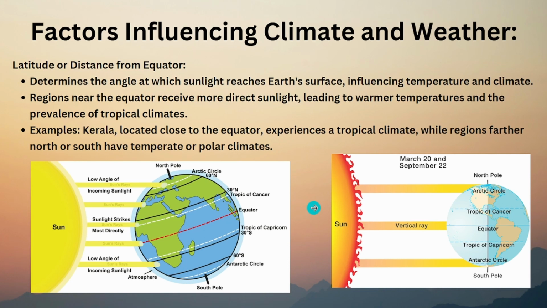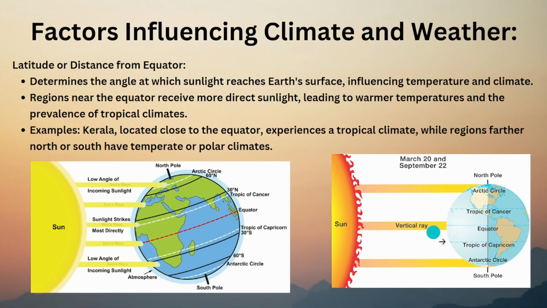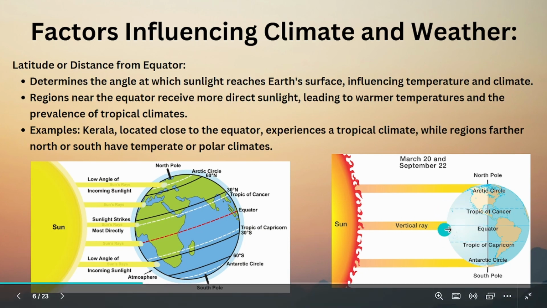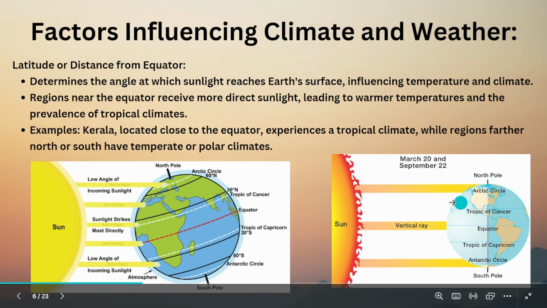See, the primary reason we are getting heat is the sun, right? Sun rays are falling on Earth. If you see in this image, this is a very conceptual image. If there are vertical rays, which means the rays come straight, they have more density. More rays will come on a single small place. But if the rays are slanted like this, they fall on a large area so the heat will be less, right? That's the simple reason why we have more heat at the equator and less heat at the poles.